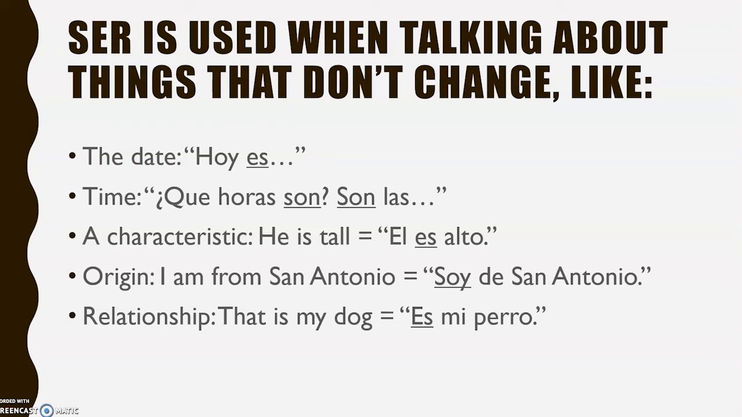Characteristics. He is tall. He is always going to be tall. Él es alto. He will always be alto. Origins. Yo soy de San Antonio. I am from San Antonio, and I'm always going to be from San Antonio. It's a permanent thing. And relationships. Ese es mi perro. That's my dog. It's a permanent thing, showing a relationship. So for date, for time, for characteristics, like he's taller, he's shorter, his hair is blonde, es, and then origins and relationships. We always use ser.